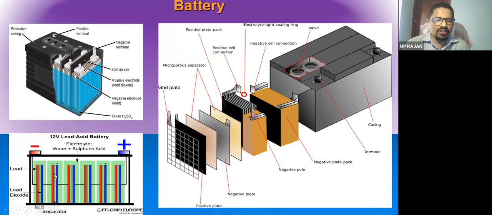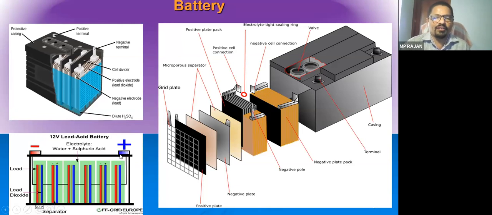So all these 6 cells are connected in series. आप देख सकते हैं 6 cell positive to negative, similar to our solar cell. Solar cells are also connected in a module, a solar panel. All the cells are connected in series, and outside you will get the total voltage.